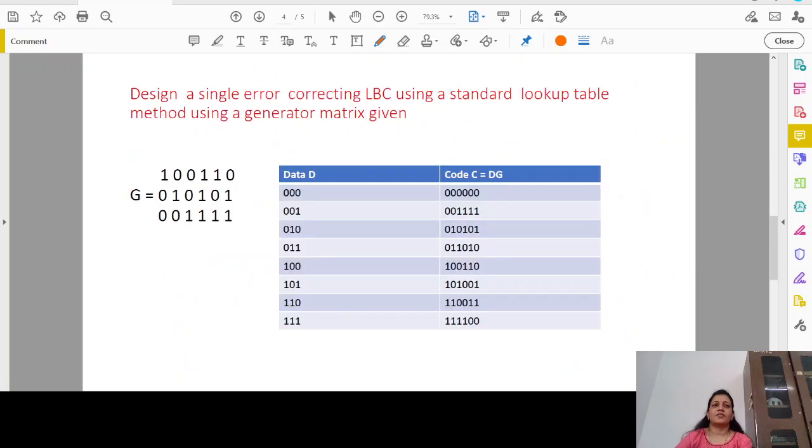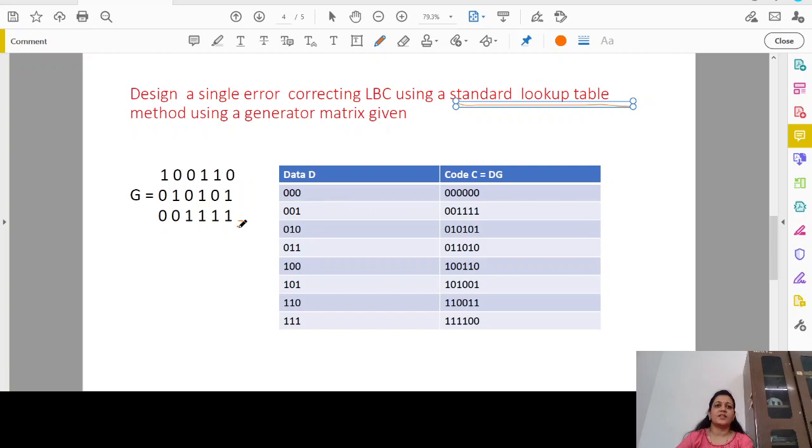Now let us consider one example on error control coding, forming a standard array. Design a single error correcting linear block code using a standard lookup table, which is nothing but a standard array, using a generator matrix. So this is the generator matrix given.